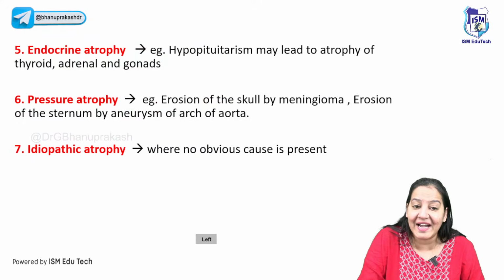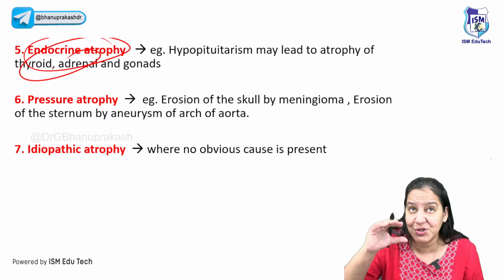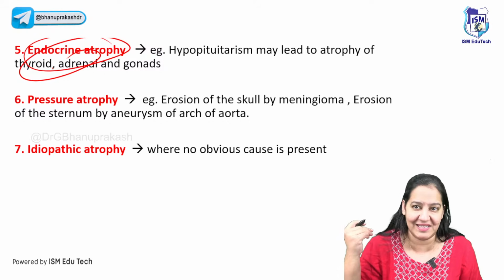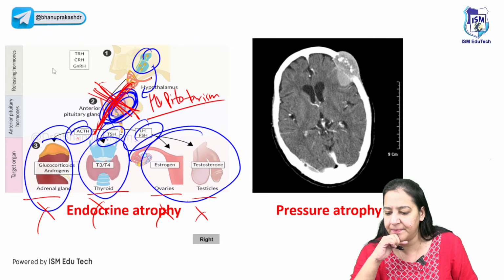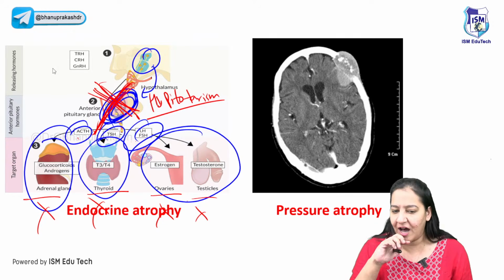This atrophy is known as endocrine atrophy. The atrophy is due to hormonal deficiency. That's why it is known as endocrine atrophy. Give me a thumbs up. Yes. So that is hormonal atrophy.